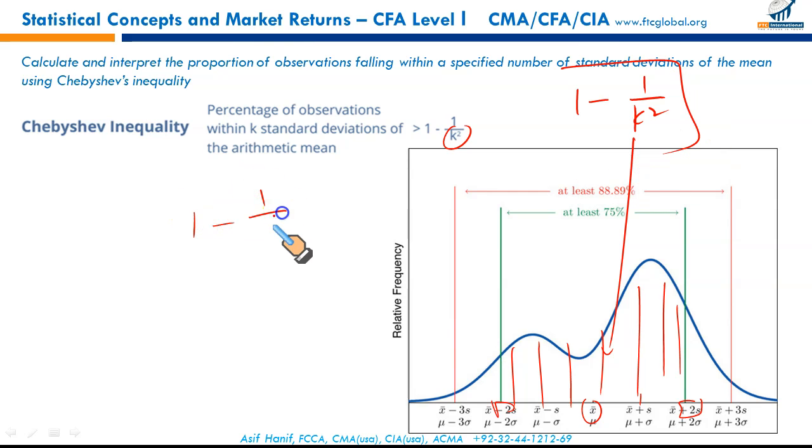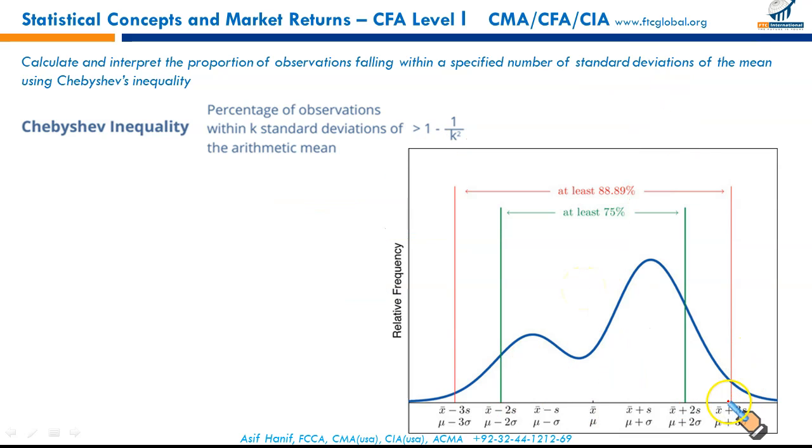1 minus 1 upon k squared, that is 2 squared, is equal to 1 minus 1 upon 4, that is 1 minus 0.25, that is 75%. It means within 2 standard deviations from the mean, the percentage of observations will be at least 75%. For 3 standard deviations, we can plug in 1 minus 1 upon 3 squared, solve this, and you will get about 88.89%.